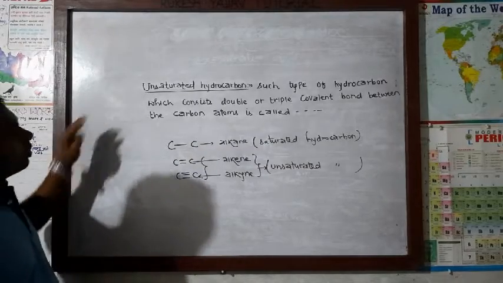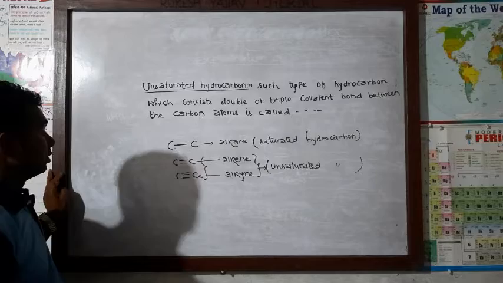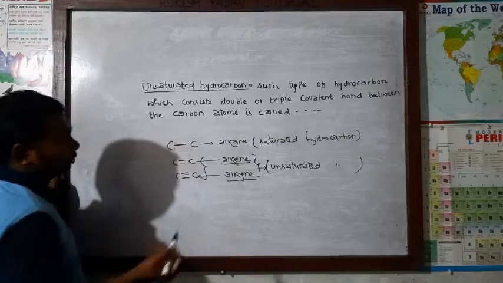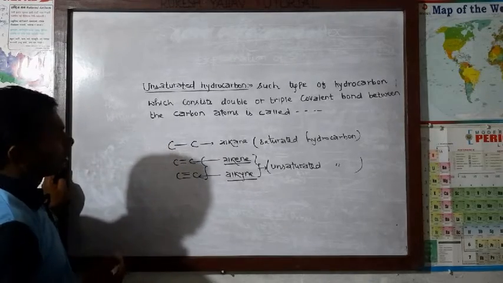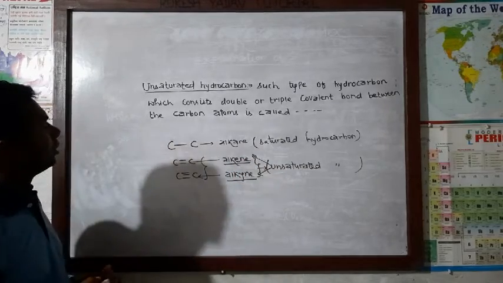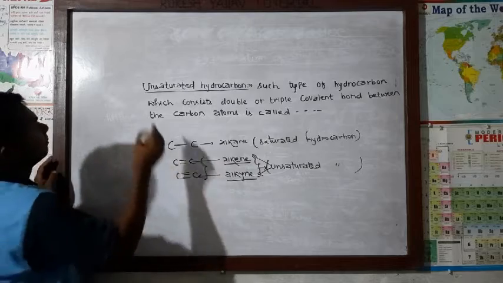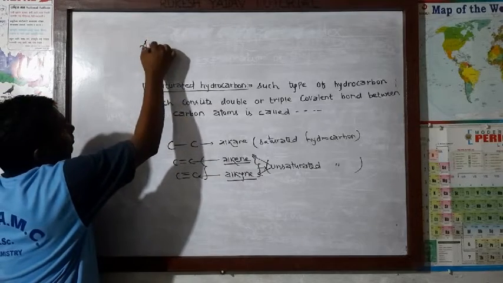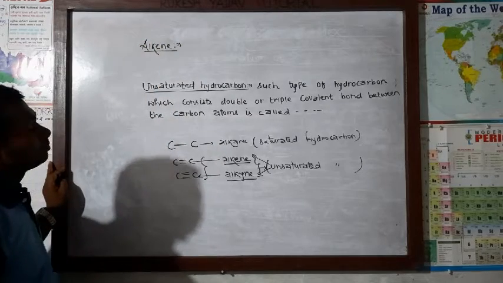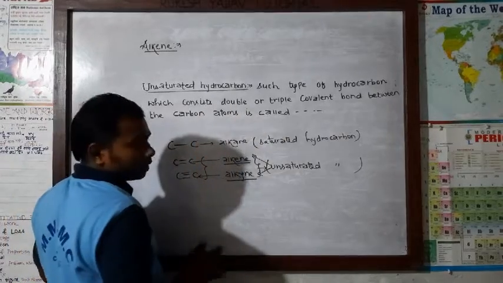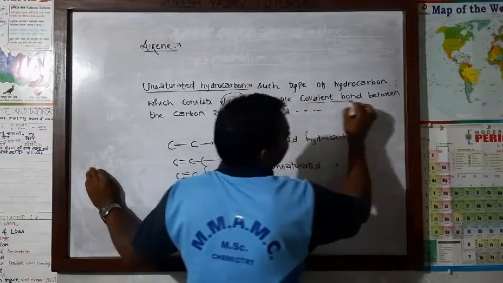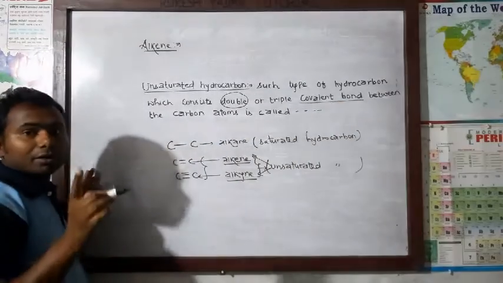Now, further about the unsaturated hydrocarbon I am going to discuss with you alkene and alkyne, which are the types of unsaturated hydrocarbon. First of all, now we are going to study about alkene. Now what do you mean by alkene? The alkene is an unsaturated hydrocarbon which consists of a double covalent bond between the carbon atoms.